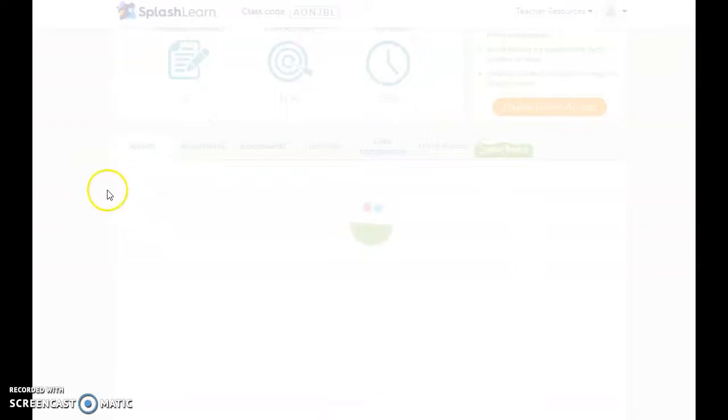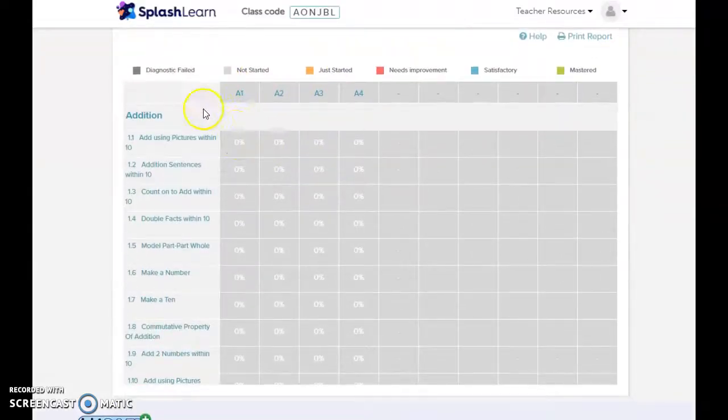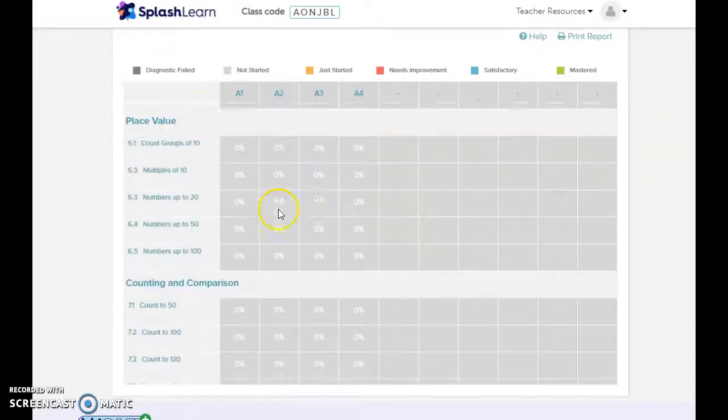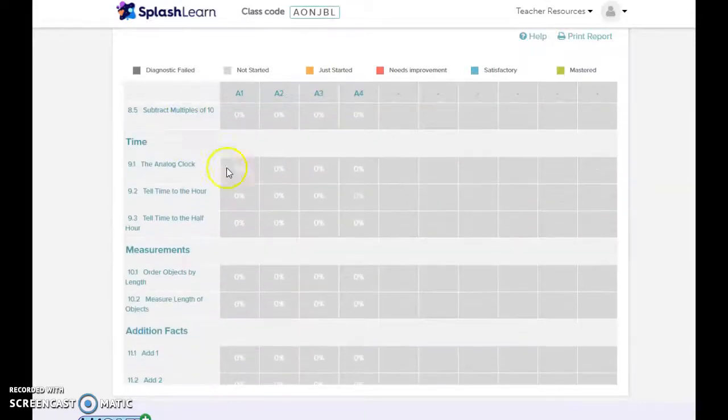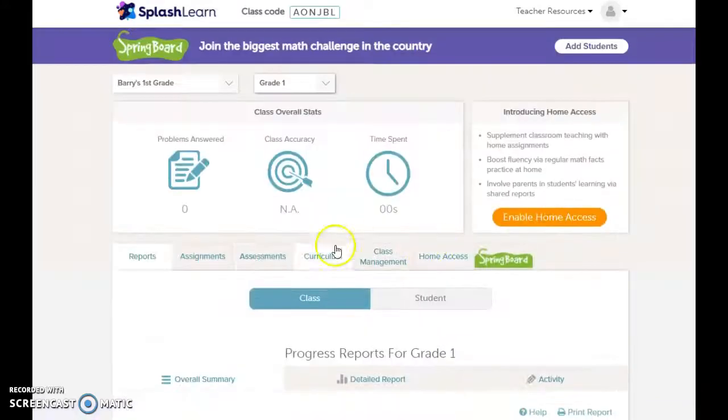You can go to reports. The reports will tell you where your students are in their grade level standards. It is color coded, pretty cool.